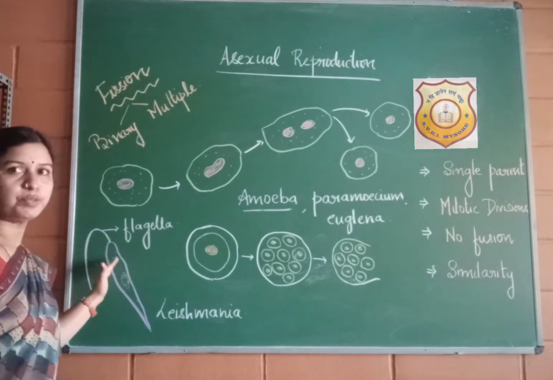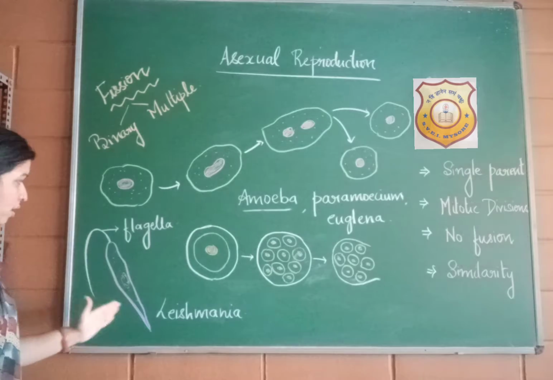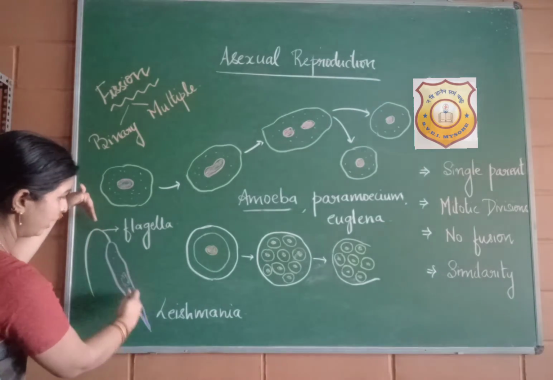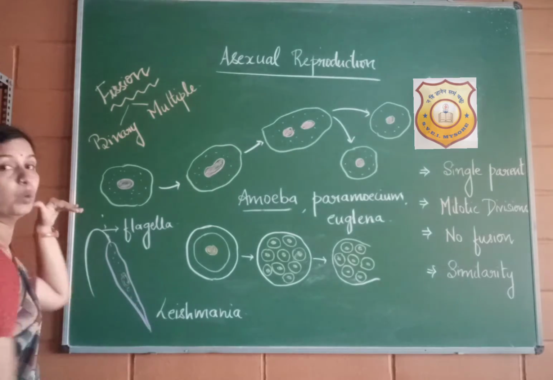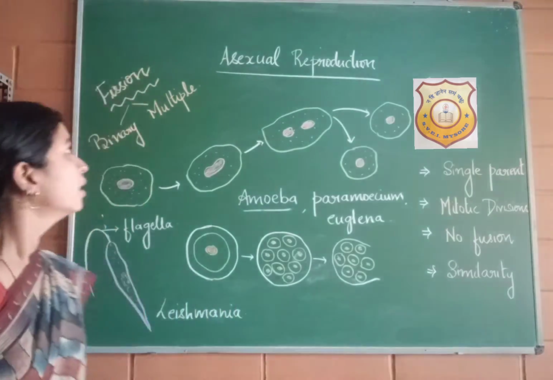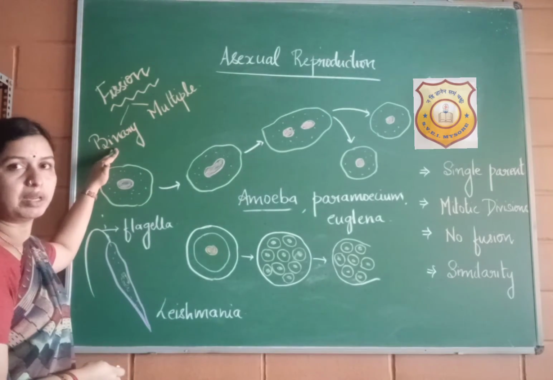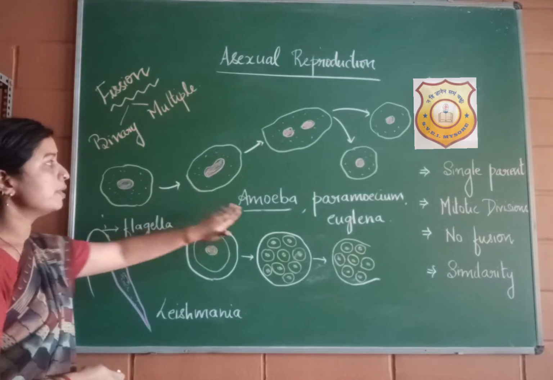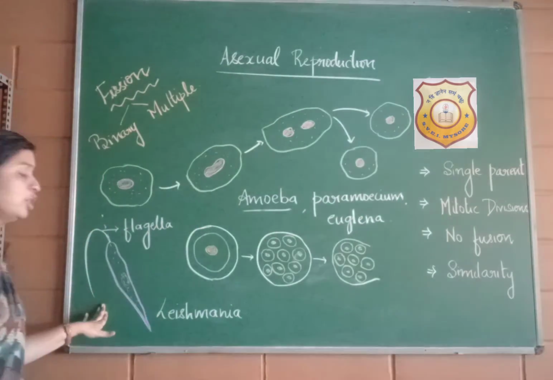So in case of Leishmania, the division is vertical or longitudinal. The organism will divide vertically and give rise to two new organisms. Binary fission, where the organism divides into two. Examples: amoeba, paramecium, euglena, and Leishmania.